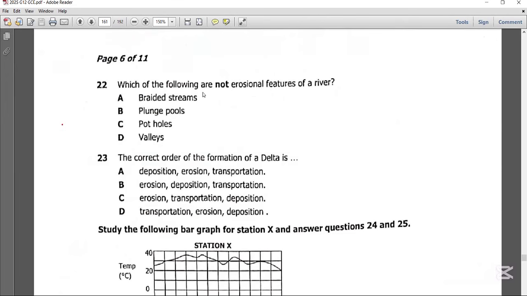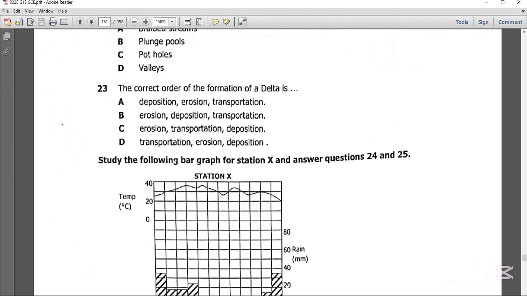Which of the following are not erosional features of a river? Now this is very simple, because we know that as the river is passing through different stages, it causes a lot of erosion, and some of the erosional features include plunge pools, potholes, as well as valleys. So a braided stream is not an erosional feature. So the best possible answer on question 22 is braided streams. Let's get to question 23.